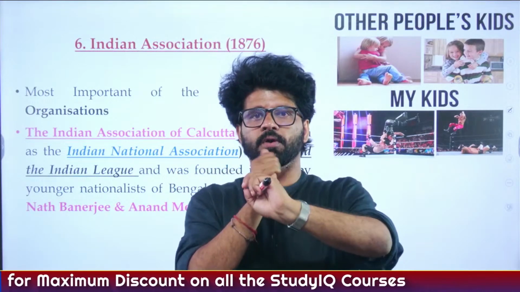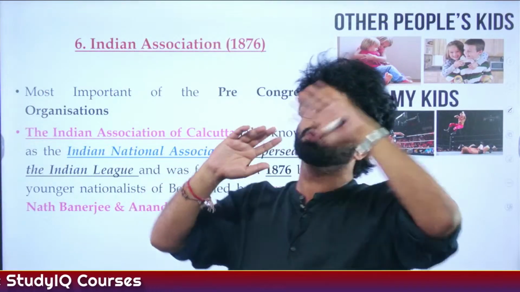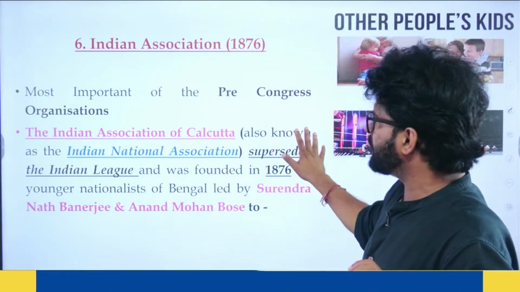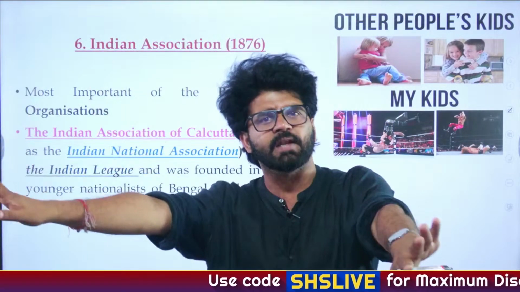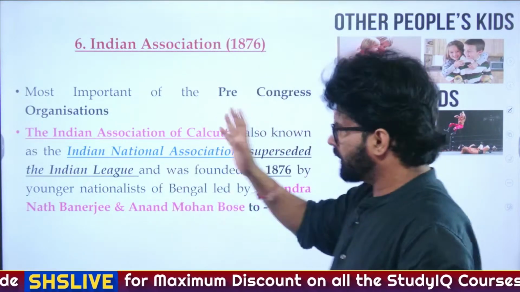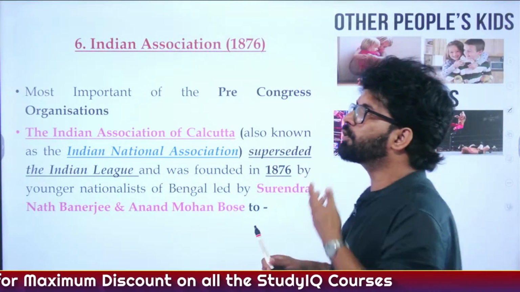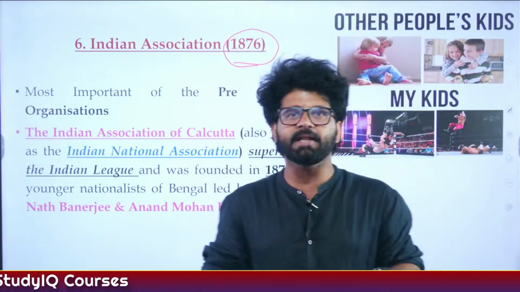This is even more important than the 1851 organization which we have seen, which was formed by merging 2 other organizations. This Indian Association will later on, in 1886, if I am not wrong, merge with the Indian National Congress. It paved the way for the formation of the Indian National Congress. So again, we'll talk about it. And it played a crucial role, it talked about so many things. See the year of formation of Indian Association, 1876.